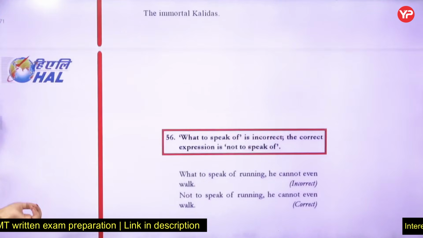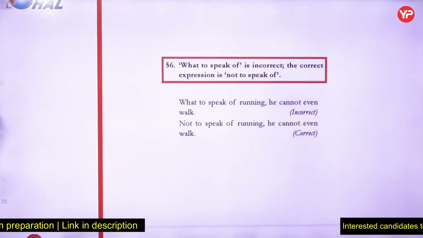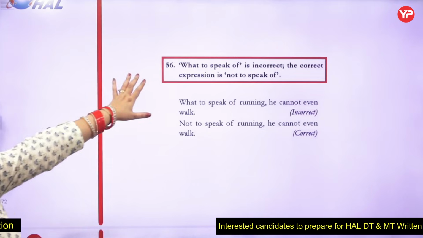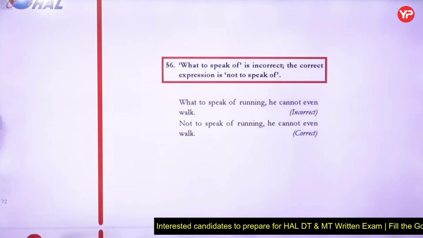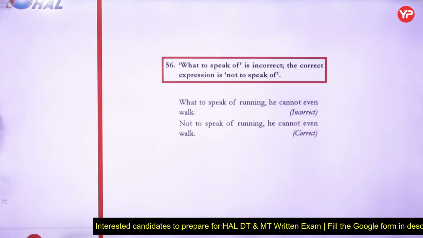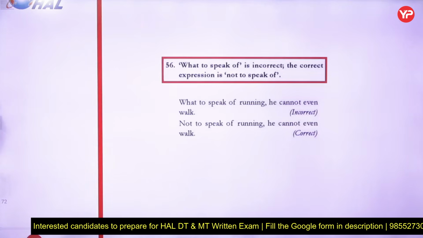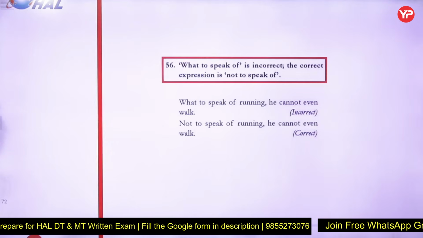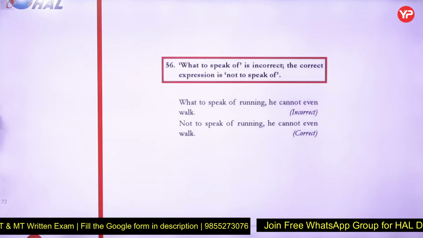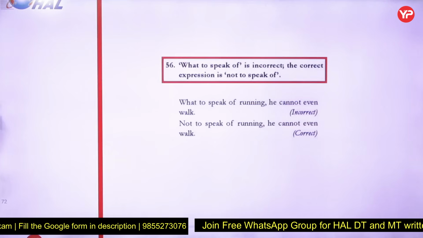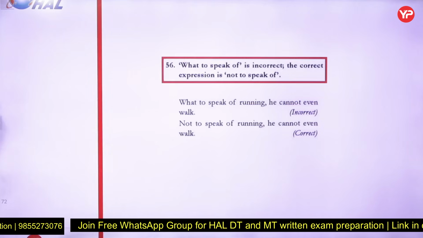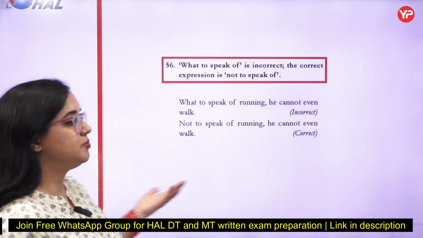So this was all about rule number 55. Rule 56 is just a rule to be read, that is, it is "not to speak of", never "what to speak of". Sometimes we use phrases in a wrong way. So it is not "what to speak of", it is "not to speak of". For example, he cannot afford a bicycle, not to speak of a car. She doesn't know English, not to speak of French.